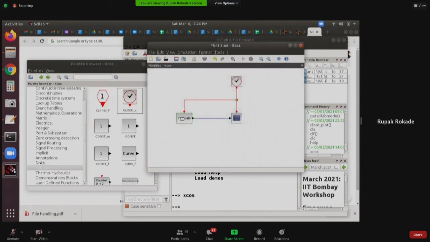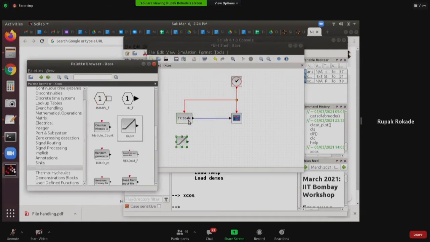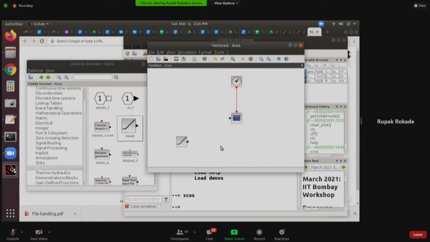So what I'll do, I'll replace this TK-scale with a ramp. I will delete this TK-scale block. I will move it up and I will connect. Now this ramp doesn't require any event input, right? That's it.